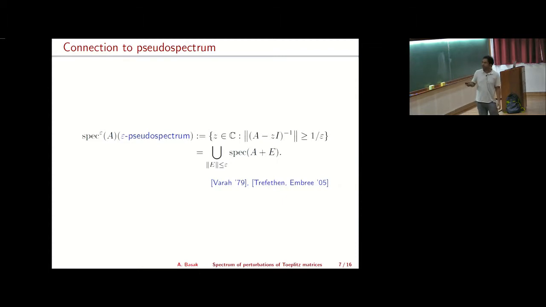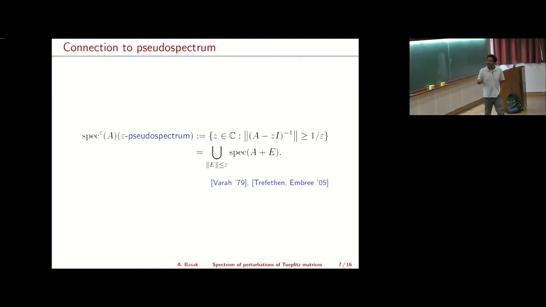So this is represented by this. You look at the spectrum of A plus E, where E is a noise matrix such that its norm is less than or equal to epsilon. This pseudospectrum tries to understand how far you can move the spectrum by adding a small noise. And here, instead of looking at the worst case scenario, we're looking at a typical case scenario. Because we're adding a random matrix, we're trying to see how the spectrum behaves when you add a typical noise matrix.